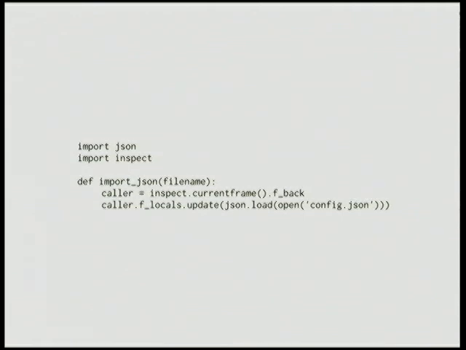And it's actually pretty simple too. I mean, why should import star hog all the namespace pollution fun? We can look up the call stack to find the local namespace of interest. The inspect module provides all of this stuff. We get the current frame. We go back one step to the caller of the current frame using f_back, and we get its locals using f_locals, and then we just update that dictionary with all of this. This is not the worst thing I'm going to show you today. But it's probably worth saying you probably shouldn't do it though.